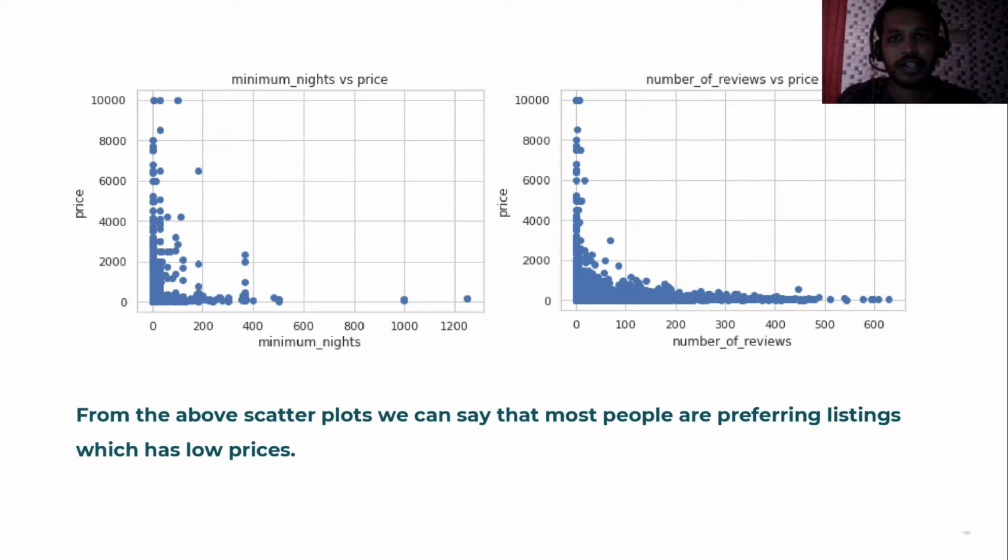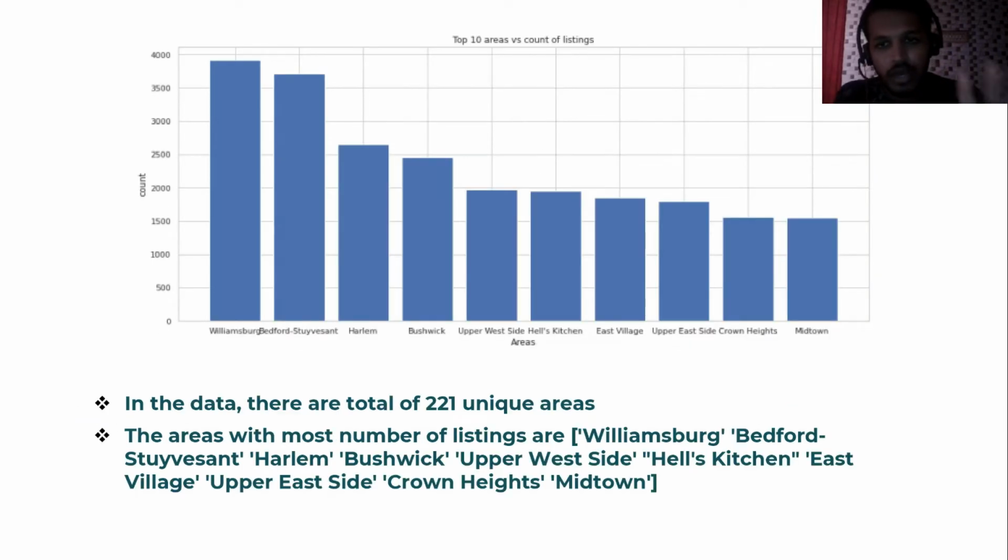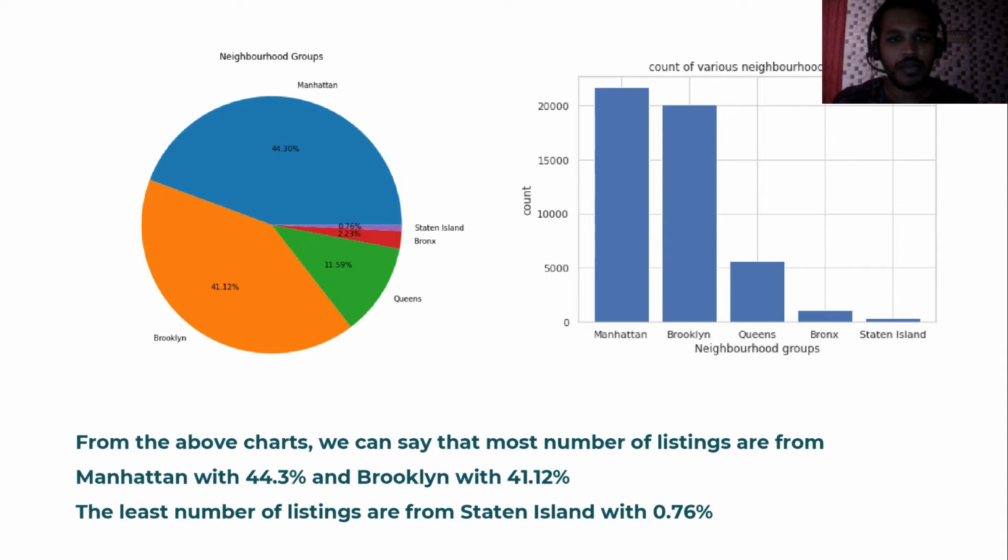And after that, this bar chart indicates the top 10 areas with the most listings. There are a total of 221 unique areas in our data, so we cannot visualize or plot all those 221 areas. So I picked the top 10 areas which have the most listings, and those are Williamsburg, and so on. And we can see the relation.